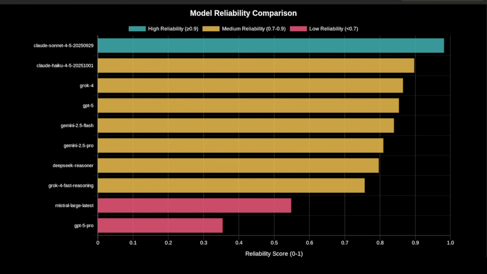But some models had truly disastrous reliability issues that go beyond just being slow. GPT-5 Pro was the real shocker here. This model couldn't complete nearly half of all evaluations, only 52% participation rate. It exceeded timeout so often that it failed more tests than it passed. Pattern recognition? 0. Couldn't finish within the time budget. Recommendations? Also 0. Nothing.